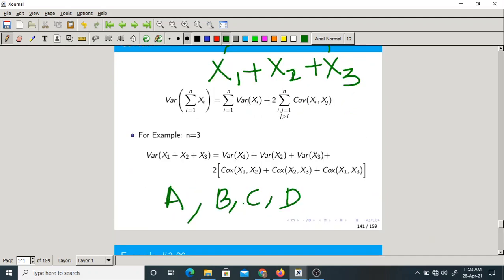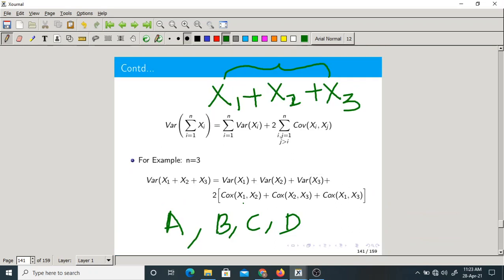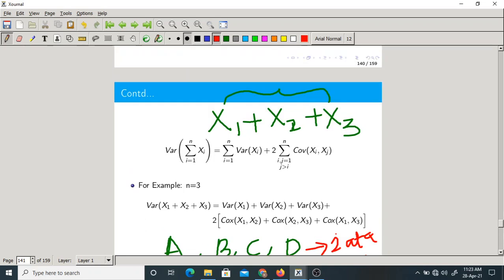So you take combination of 2 at a time. Selection of 2 from the 4. Now this is the final formula for any general n number of random variables. Okay, so you should know this, very important.